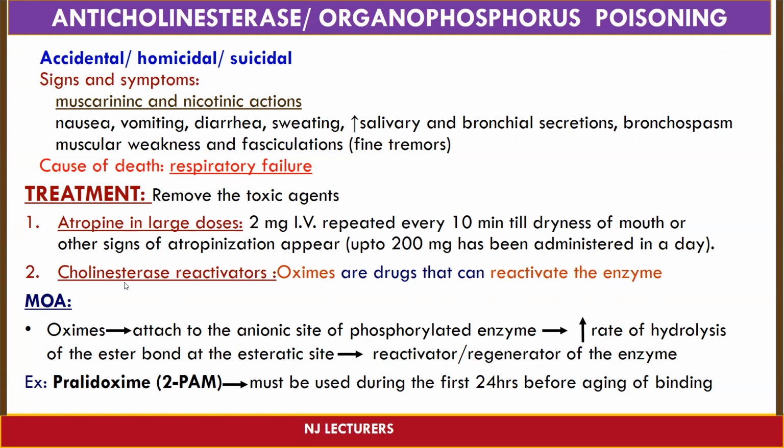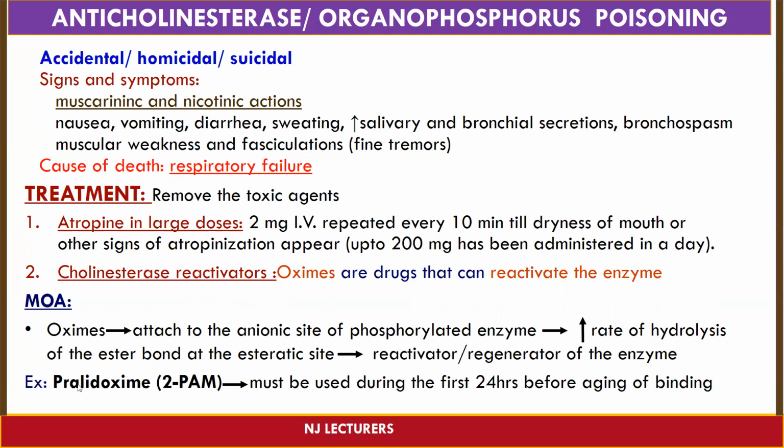After that, you can go for the cholinesterase reactivator. Oximes are the drugs that can reactivate the enzyme. We will see the mechanism of action. This oxime is going to attach to the anionic site of the phosphorylated enzyme, and they are going to increase the rate of hydrolysis of the ester bond at the esteratic site. In this way, they are going to reactivate or regenerate the enzyme.